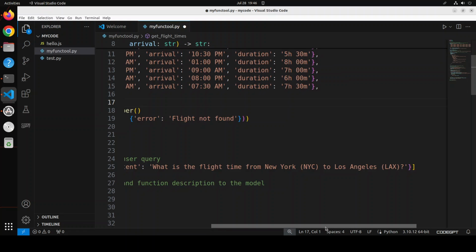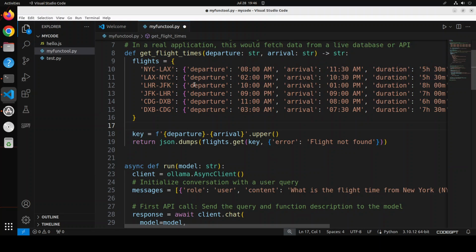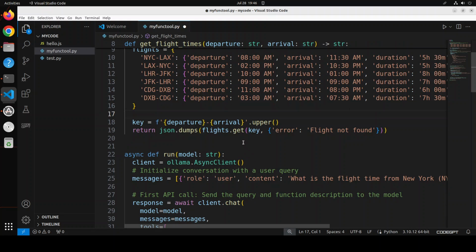So we will send this question to the model, which is running through Ollama, and it is going to check if it has any function which has something to do with flight time, and it will intelligently select this function. Maybe you already have hundreds or dozens of functions which do different things. The model is going to identify this exact function which is related to flight time from this to that, and it is going to return that function signature or function call.